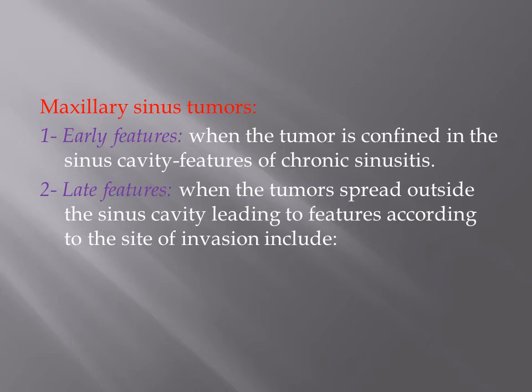For maxillary sinus tumors, the clinical features are divided into early features and late features. The early features occur when the tumor is still confined inside the sinus cavity, and the features are the same as those of chronic sinusitis, such as headache, nasal obstruction, and postnasal drip. But the late features occur when the tumor spreads outside the sinus cavity, leading to features according to the site of the invasion.